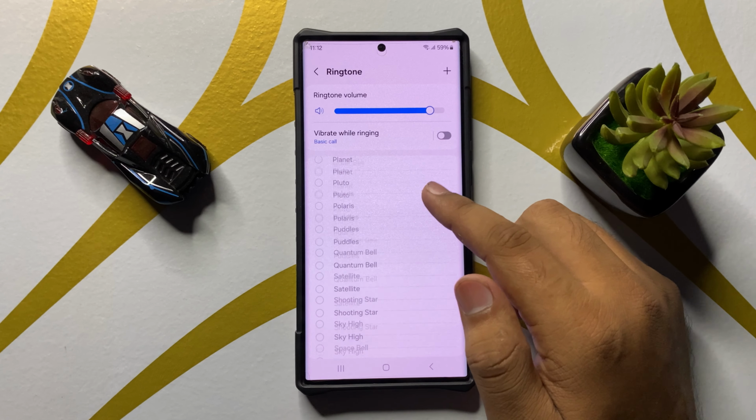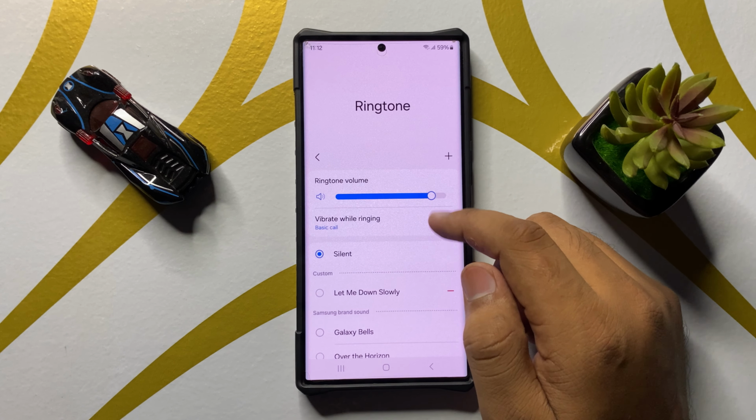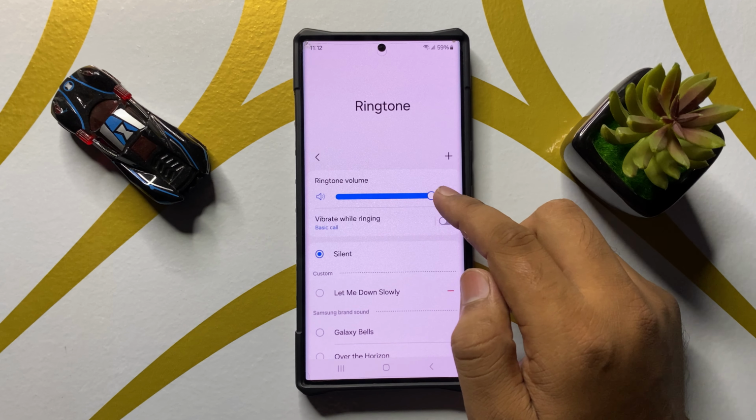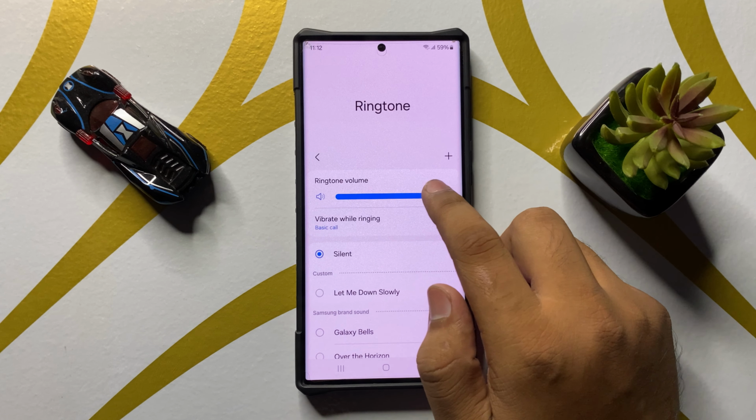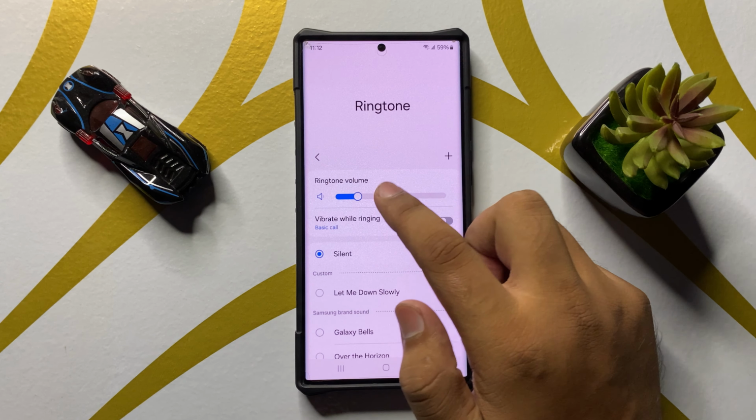Now from here you can select any ringtone, and after selecting the ringtone, if you want to decrease the ringtone volume, then drag this slider to the left side, and if you want to increase the ringtone volume, then drag this slider to the right side. So with this slider you can increase or decrease the ringtone volume sound in Samsung Galaxy S25 Ultra.